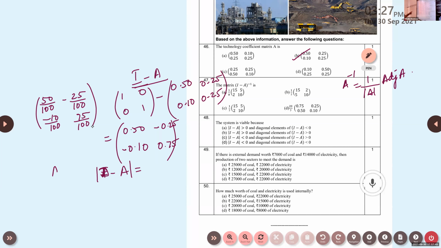You can convert this into fractions, that is easy. What will be the answer, Karthik? Ma'am, is it 10 by 100?